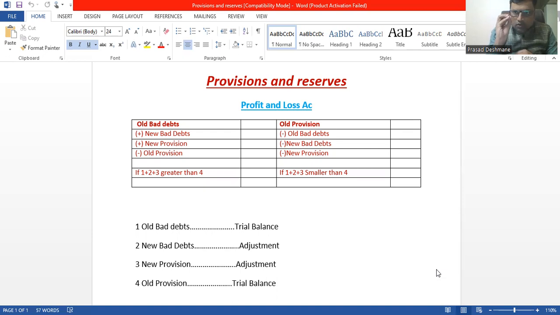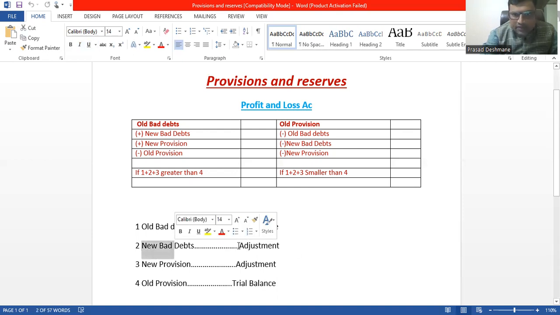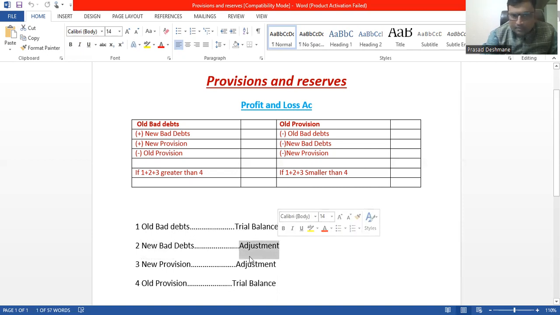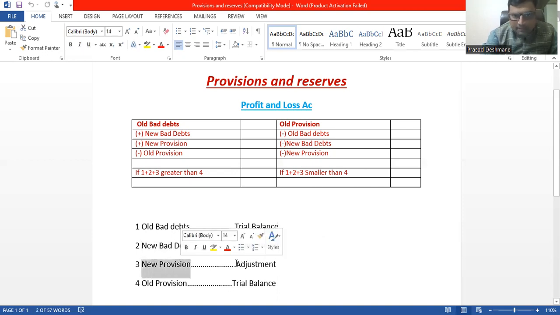So what are the exact rules, and how are we going to treat these? If you notice here, I have mentioned old bad debts. Where will they give it? In the trial balance. New bad debts, they'll give in the adjustment. New provision, they'll give in the adjustment. And old provision, they'll give in the trial balance.